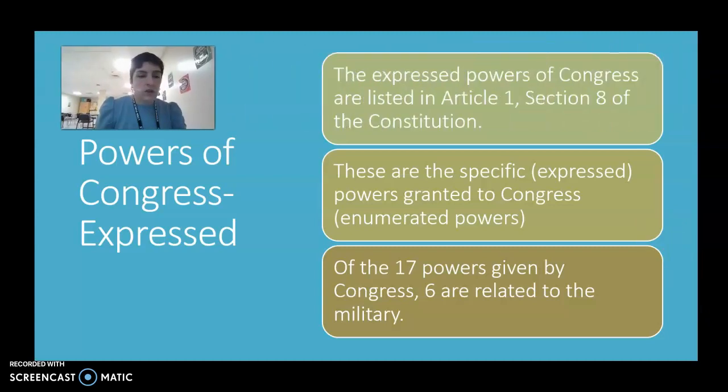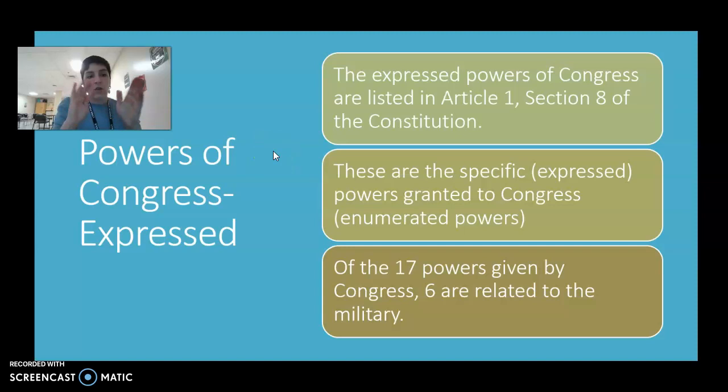Powers of Congress, these are expressed or enumerated. Either one, you could use those words. An express power is something that is written in the Constitution. These are specific, they are detailed, and it usually has a lot to do with things like the military or how money is going to be spent, but they are written down in the Constitution. So talking about how the government is set up or where money is going to be used, those are usually detailed and written out in the Constitution.